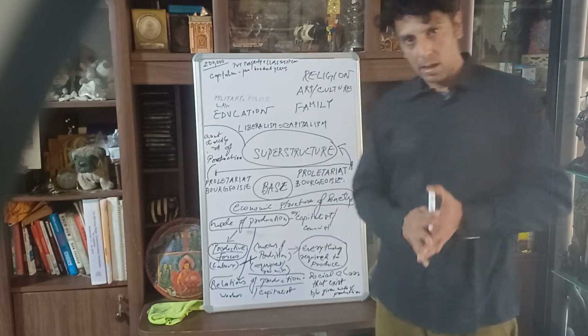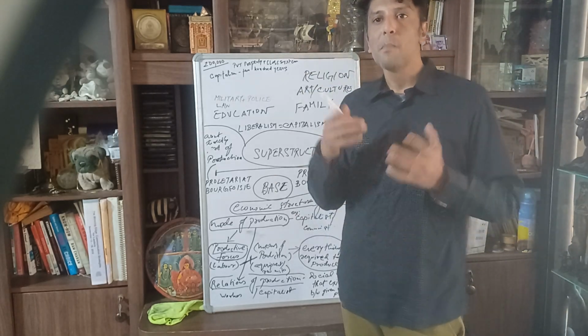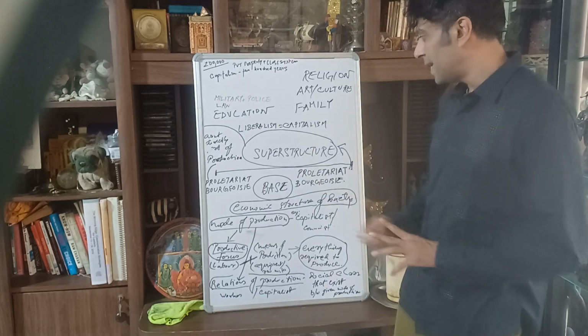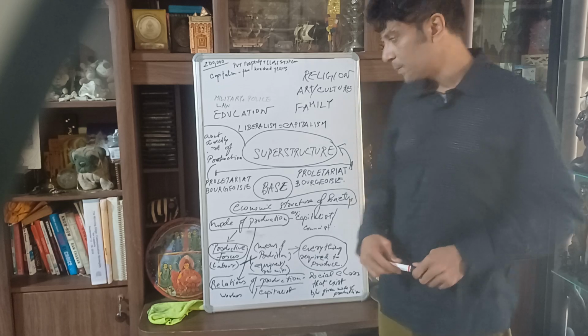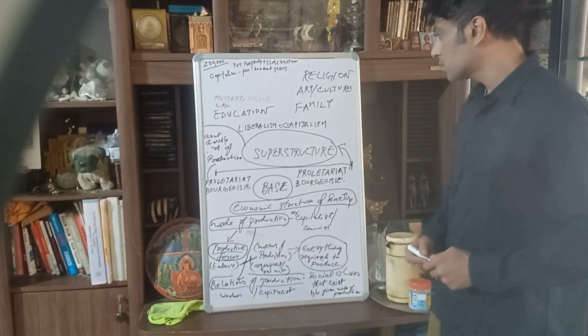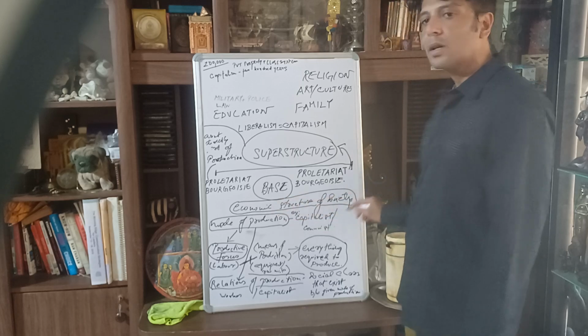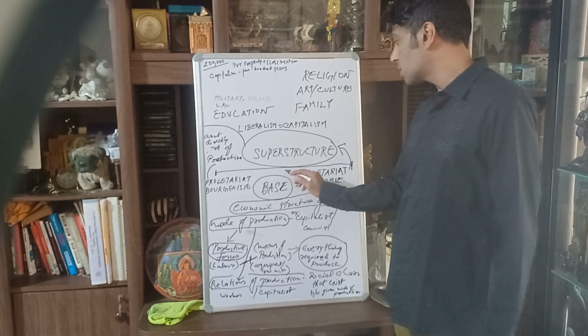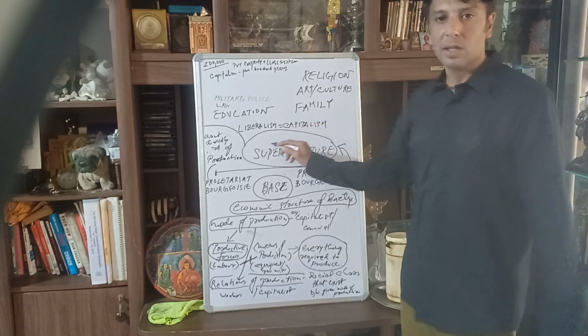Okay, now let's see what Marx proposed as the base and superstructure theory in his Marxist theories. What Marx said was that the base forms the economic structure of the society, and from the base, the superstructure is created.